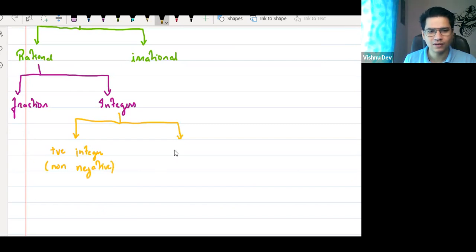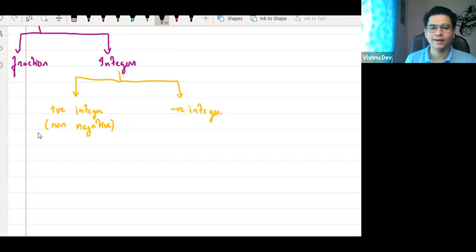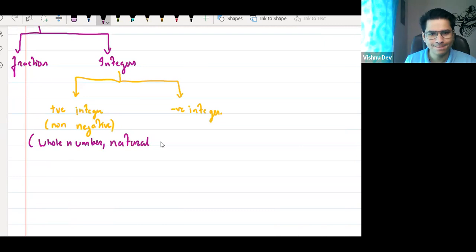Right? And negative integers. Now, again, positive integers are not divided, they basically have subcategories. In positive integers, we have different subcategories. Now, what is the subcategory? I'll write it down. We have natural numbers and whole numbers.